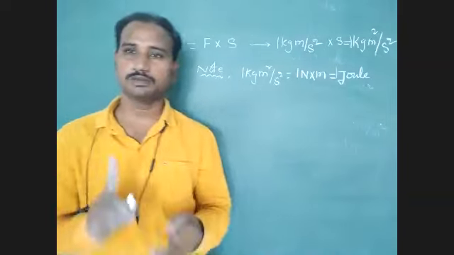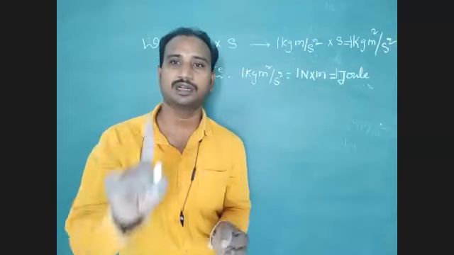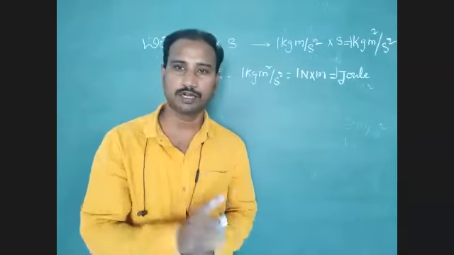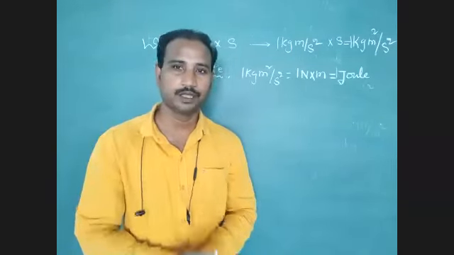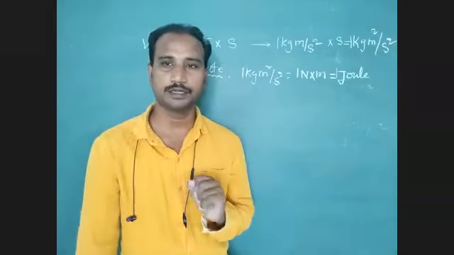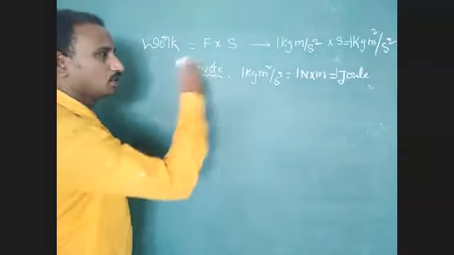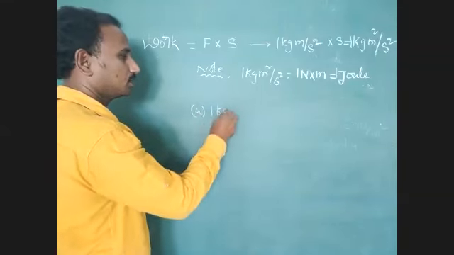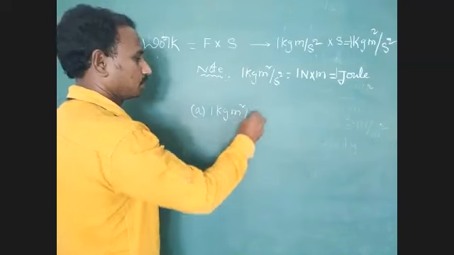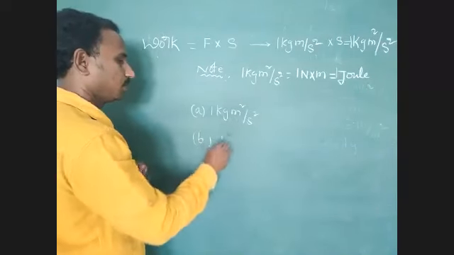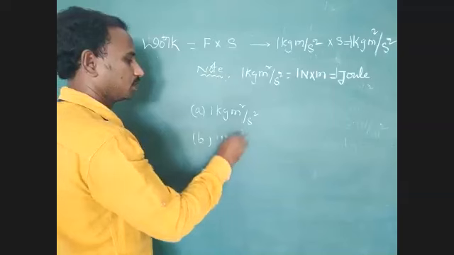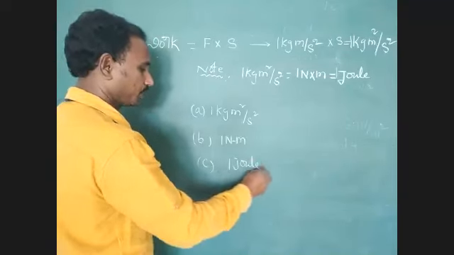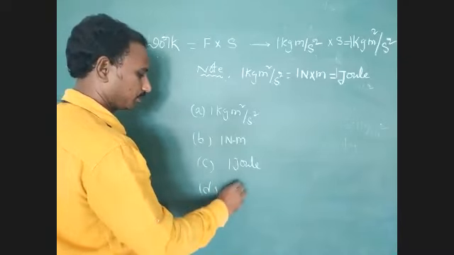Option 1, option 2, option 3 are right answers. It is not a single answer type question, it is a multi-answer type question. They will give these options. Understood? What is the SI unit of work? Option A, 1 kg meter square per second square. Option B, 1 Newton meter. Option C, 1 joule. Option D, none.